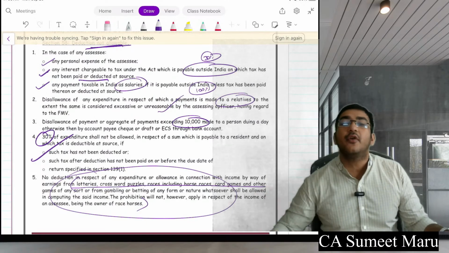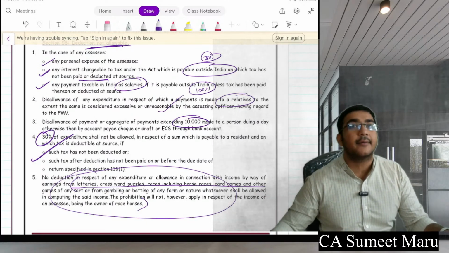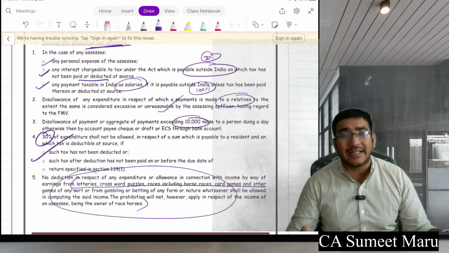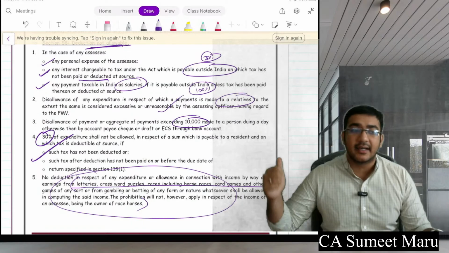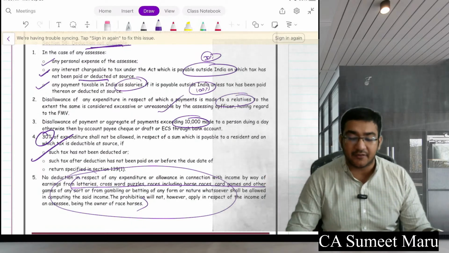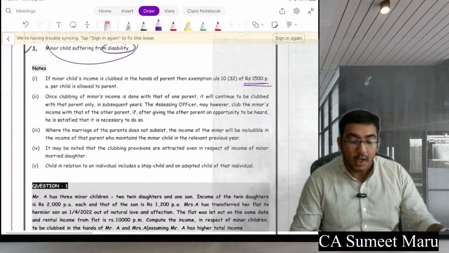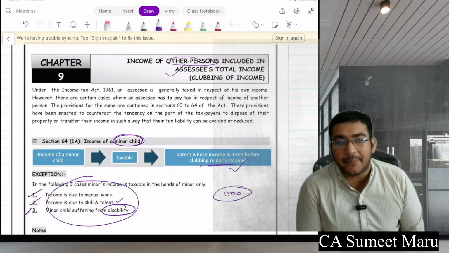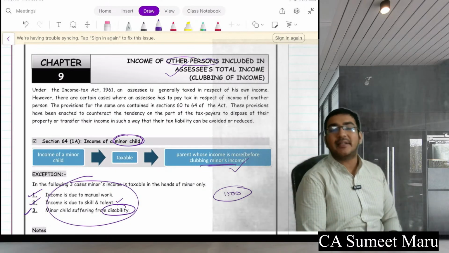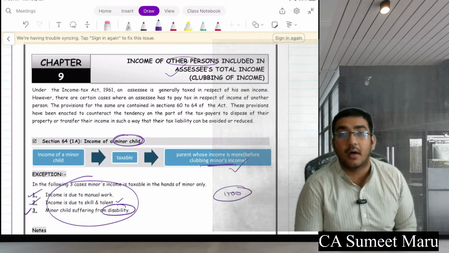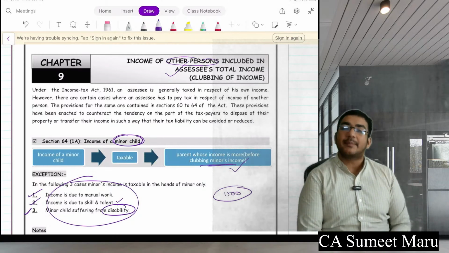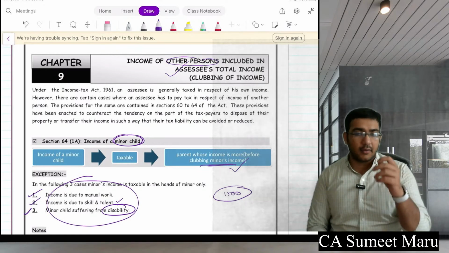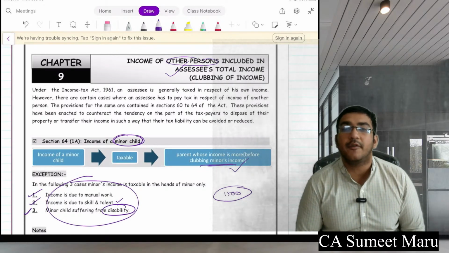Okay. Thereafter, we go further and we see, guys, that also if you pay anyone more than 10,000 in cash, or you pay excess to a relative, just like 40A(2) and 40A(3), the disallowances are attracted in income from other sources as well. Then with this, we finished our income from other sources chapter. Thereafter, we started with the next chapter, that is clubbing of income, the income of other persons including your assessee's total income.